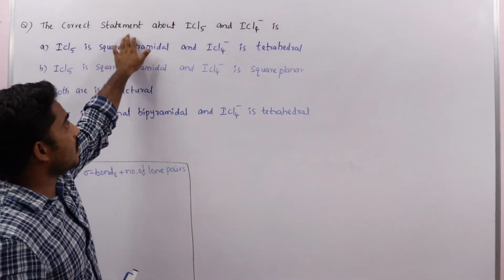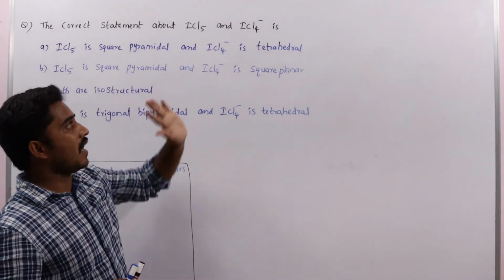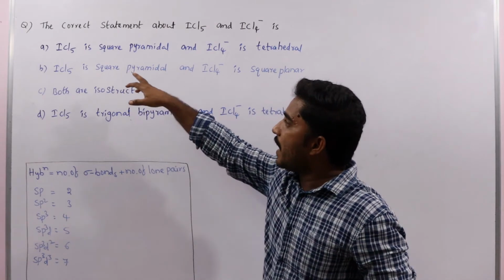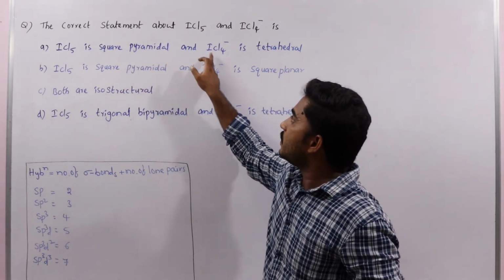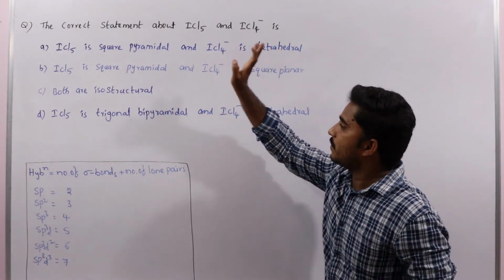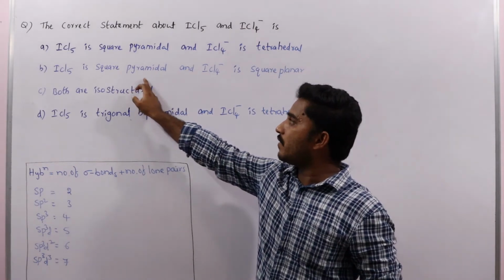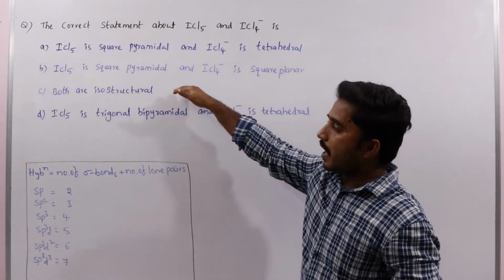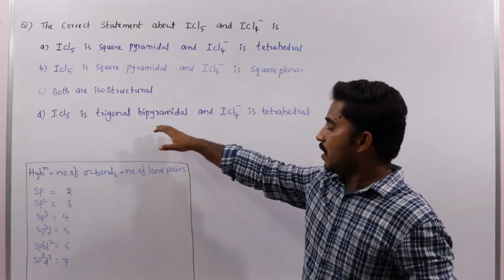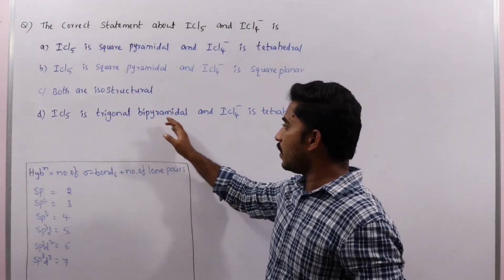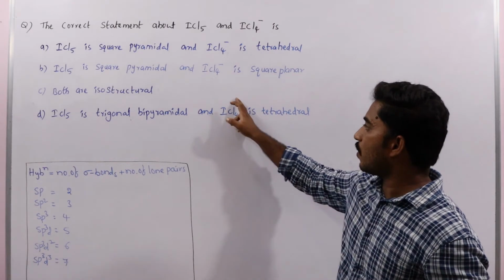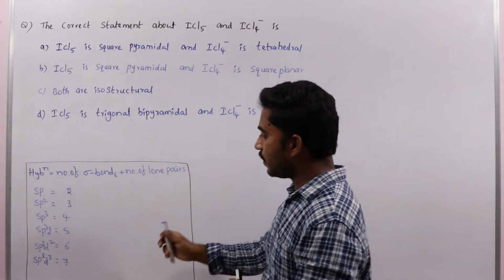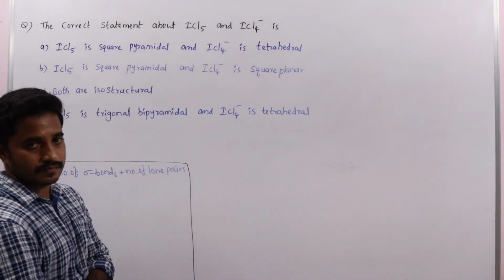The correct statement about ICl5 and ICl4 minus is, there are options. ICl5 is square pyramidal and ICl4 minus is tetrahedral. Second option, ICl5 is square pyramidal and ICl4 minus is square planar. Both are isostructural. Option D, ICl5 is trigonal bipyramidal and ICl4 minus is tetrahedral. Let us see, by using this method we can first find out the hybridization.